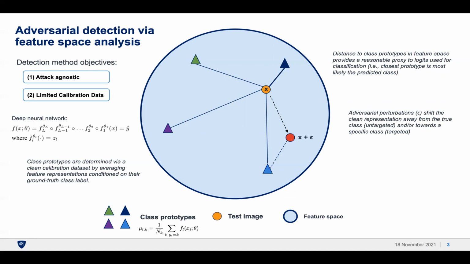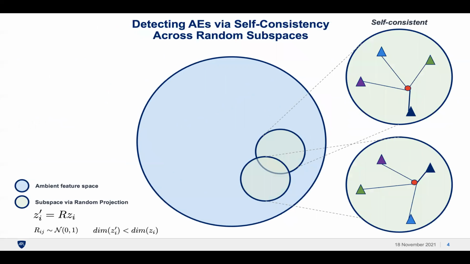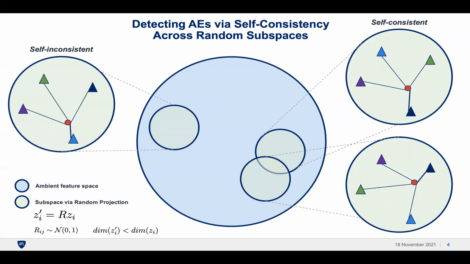To perform detection, we ask, can we probe these representations in such a way where the resulting behavior is predictive of an adversarial example? To do this, we use multiple random projections to measure the consistency of the preferred class label across these random subspaces. Each projection is computed by sampling a random matrix R, which is used to project the representation Z to its lower dimensional random subspace Z prime. Then we can measure the self-consistency by determining whether the test point's preferred label is consistent across subspaces or inconsistent. By repeatedly computing these projections, we predict that adversarial examples will exhibit greater inconsistency relative to clean examples.